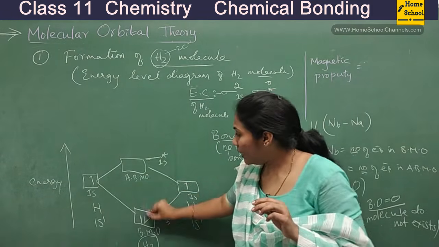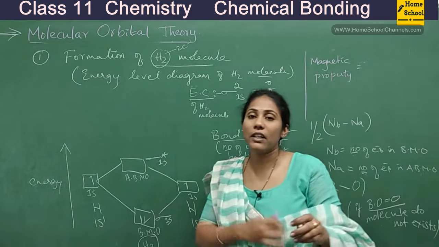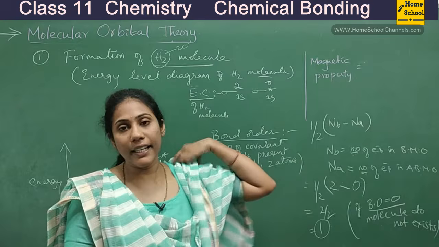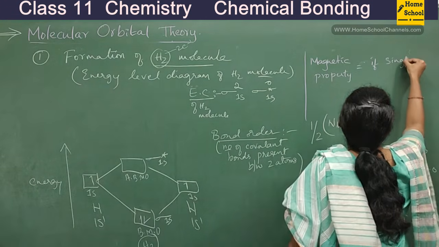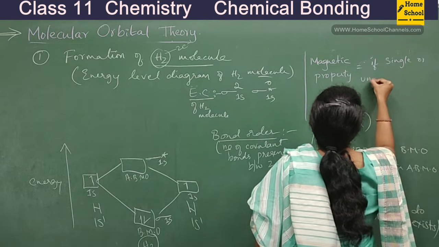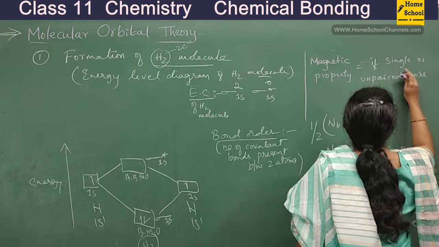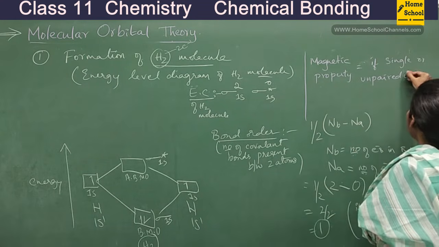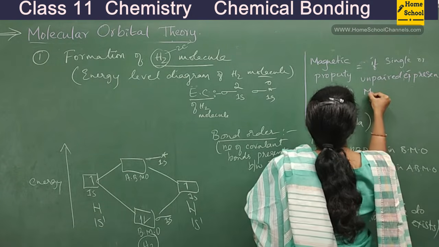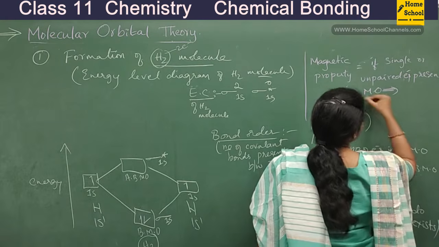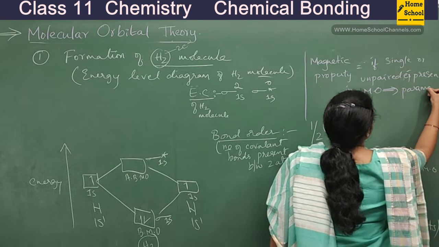In any of the orbitals, it can be a bonding molecular orbital or anti-bonding molecular orbital, if you have a single or unpaired electron present in molecular orbitals, then the molecule or species is paramagnetic.